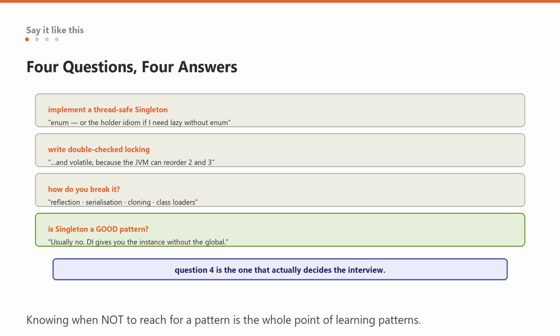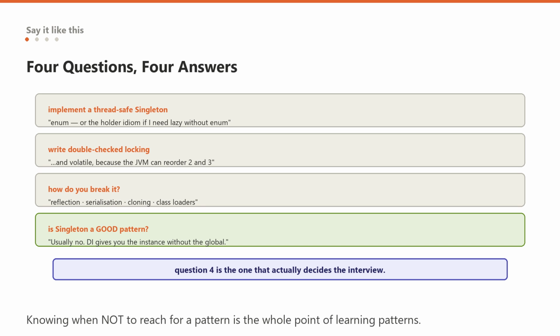2. Write double-check locking. Write it, and write volatile, and then say out loud why volatile is there. The JVM can reorder the assignment ahead of the constructor, so without it, another thread can see a half-constructed object. That sentence is what they are waiting for. 3. How do you break a singleton? Reflection, serialization, cloning, and multiple class loaders, and note that the enum implementation is immune to the first three.